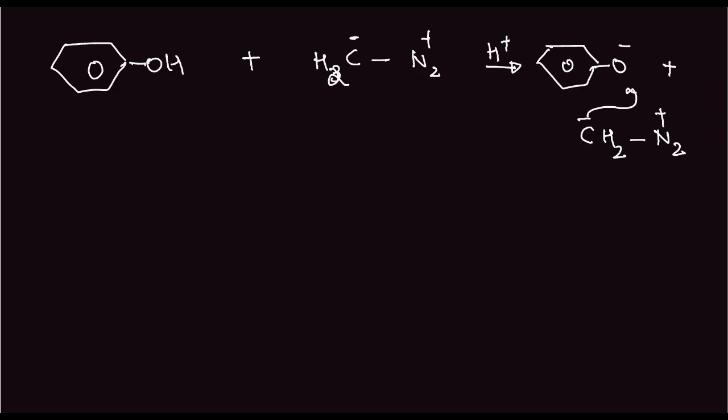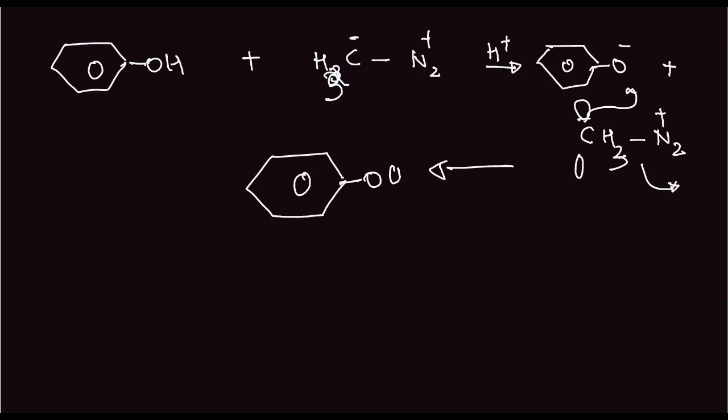Sorry, this is CH3, not CH2, and there will be no plus sign here. There will be this empty orbital here. So this will attack here, and this N2 will move out, and finally we'll get anisole, which looks something like this: OCH3. Okay, this is the reaction mechanism.